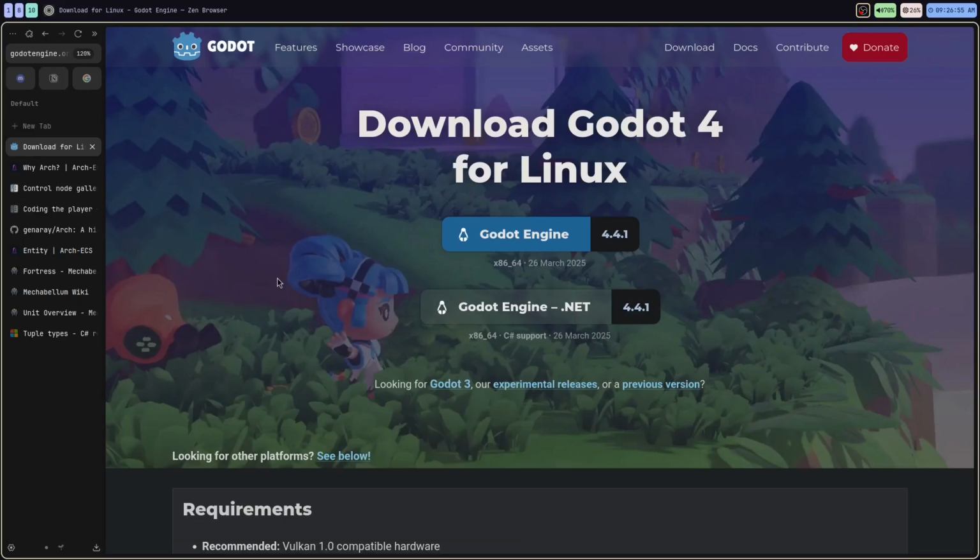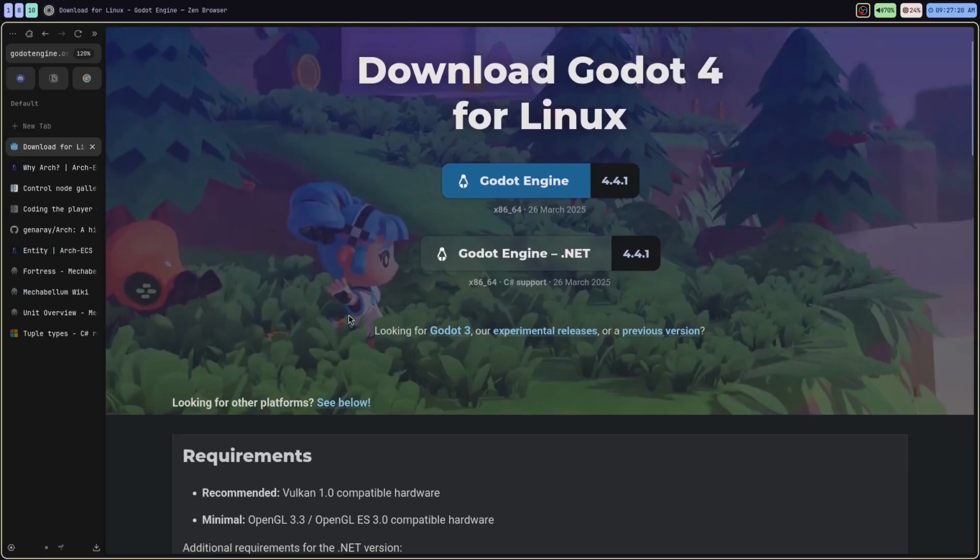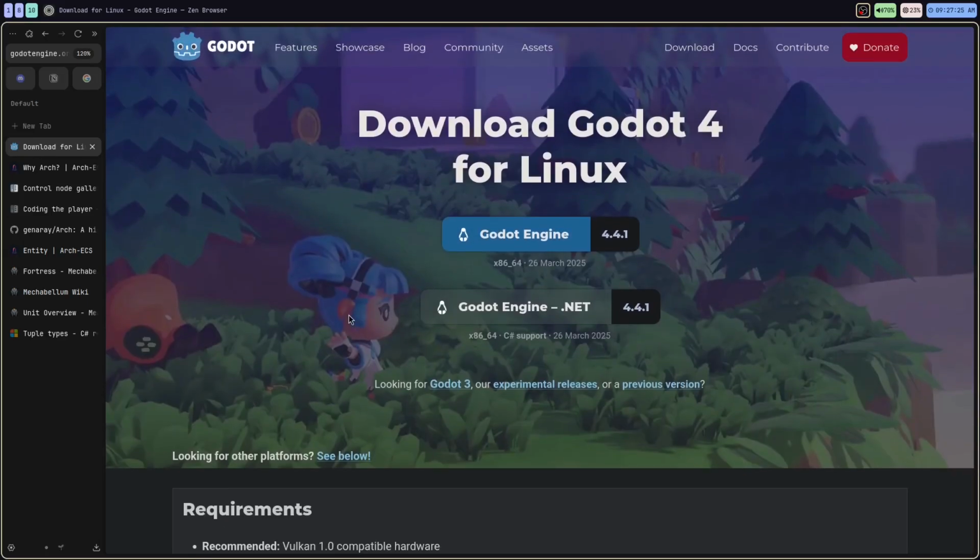So a little bit about Godot though, it's free and open source and it's under the MIT license, I believe it is. So there's going to be no hidden costs or royalties. Anything you make with this engine is going to be completely yours. Like you will be the full owner. You're not going to owe anybody anything. There's going to be no teams of lawyers showing up to your doors if you make a lot of money off of your game. It has cross-platform development for Windows, Mac OS, Linux, Android, and even the web.